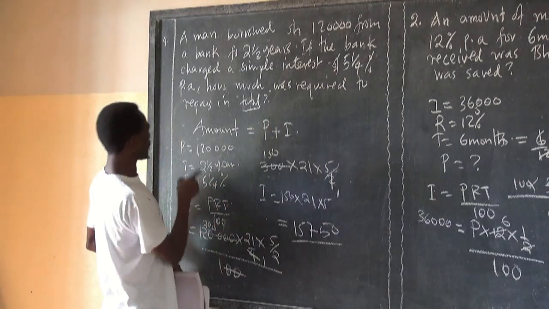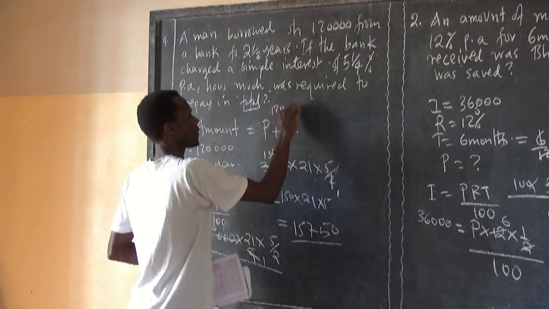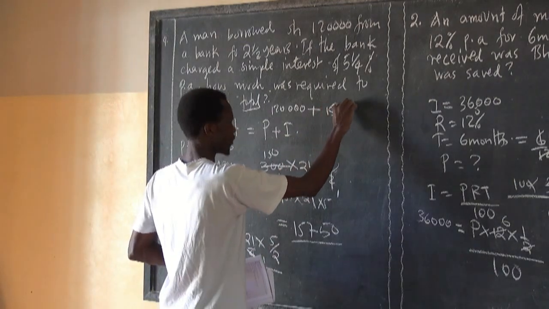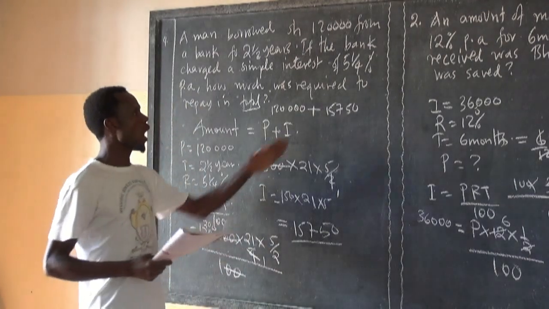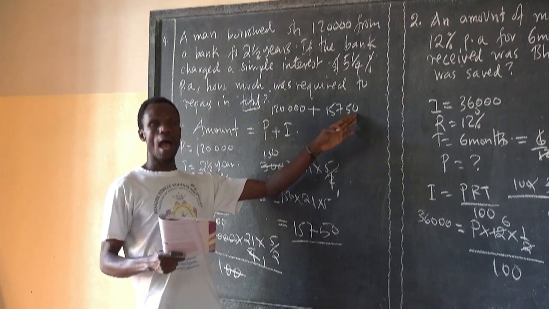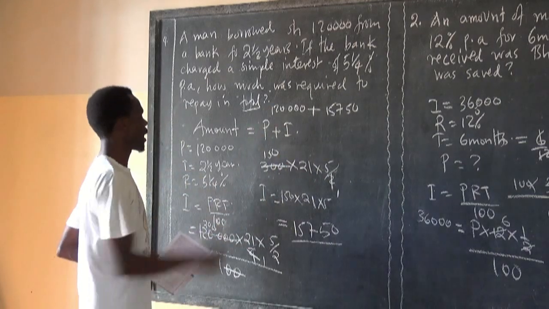The principal is 120,000, plus the interest 15,750. Now you add them so as to get what we call the amount.